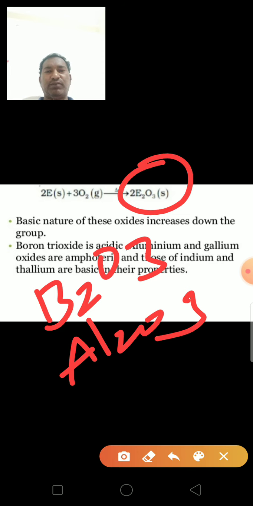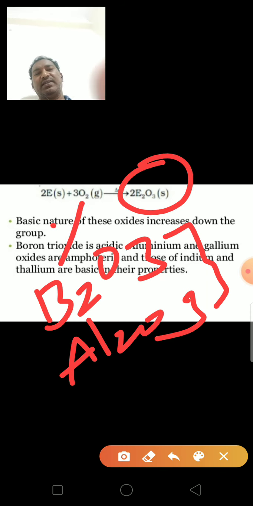Here E stands for the element. Boron oxide is acidic in nature, and on hydrolysis it gives boric acid.